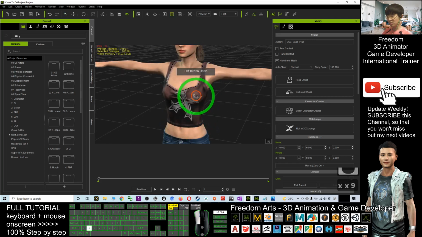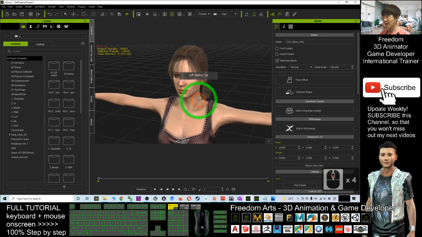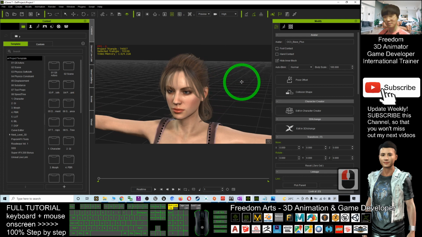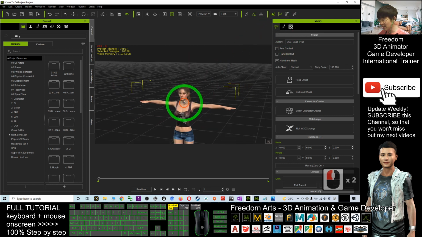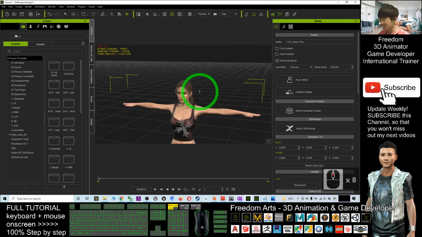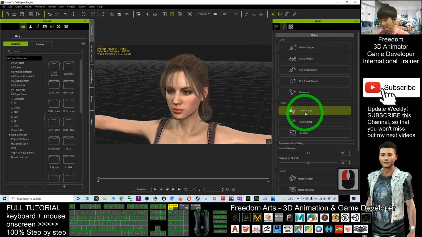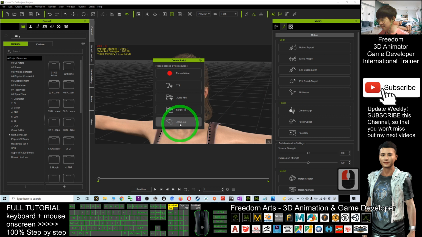Now the CC 3.4 avatar is already in iClone 7. Alright, in order to create the accurate lips, the AccuLips, you have to click here. Make sure you already click and select your avatar. Click here, Create Script, AccuLips.